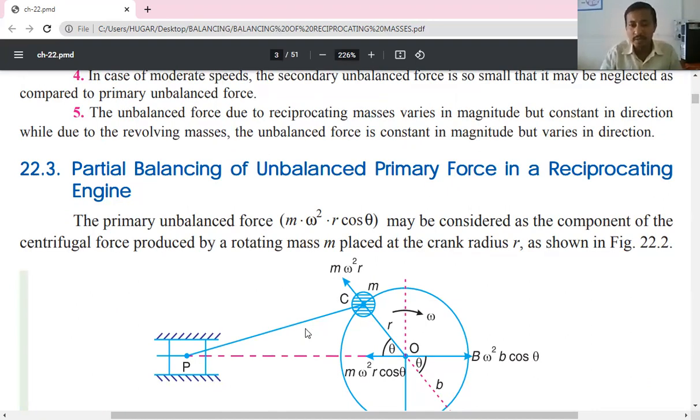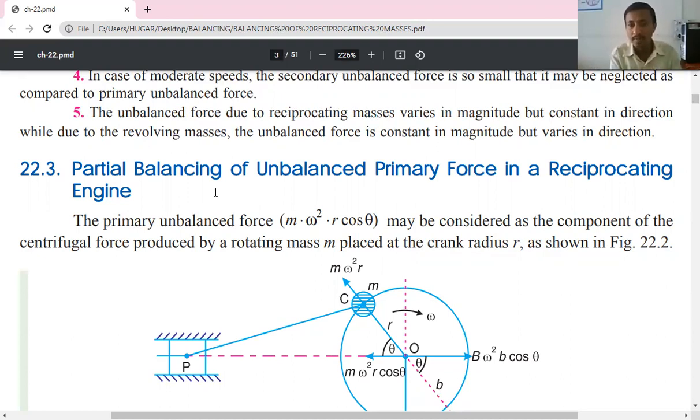Here in the case of reciprocating engines, we can make partial balancing; complete balancing is not possible. Practically, it is not possible to completely balance the reciprocating parts. So we say it is partial balancing of the unbalanced primary force in a reciprocating engine.